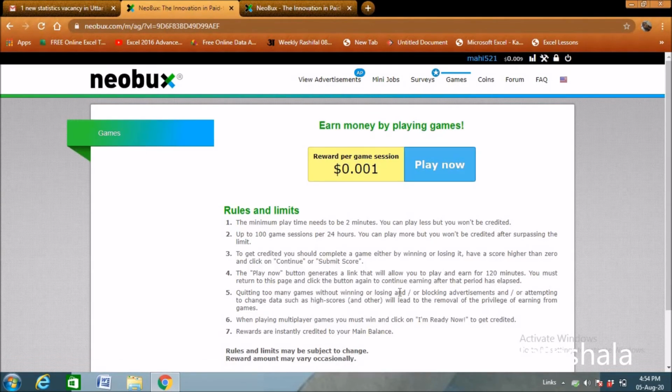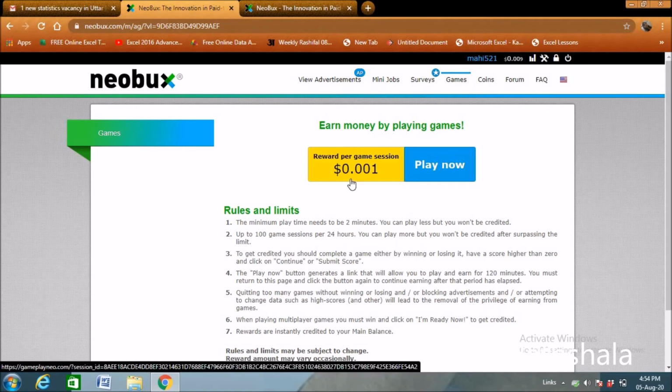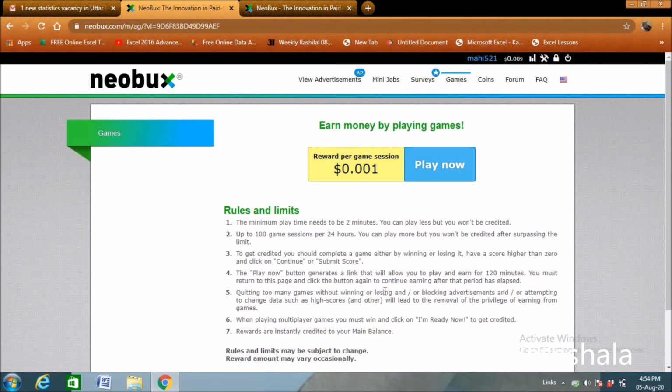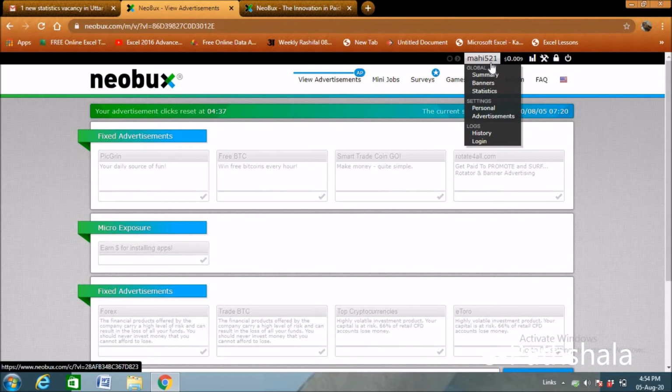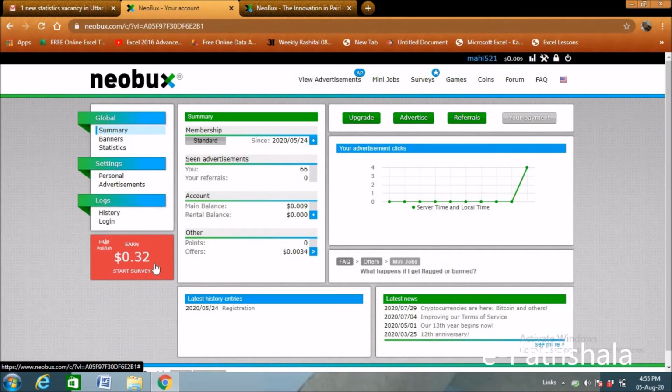If you like to play games online, you can play here and make money. As you can see, they are offering me $0.1 to play the game. If I play the game, I'll get this much money. This is how you can earn money from NeoBucks. So I'll take you to my home page. Here you can see that it is offering me a survey for 0.32. If I attend this survey, I may get this much money.